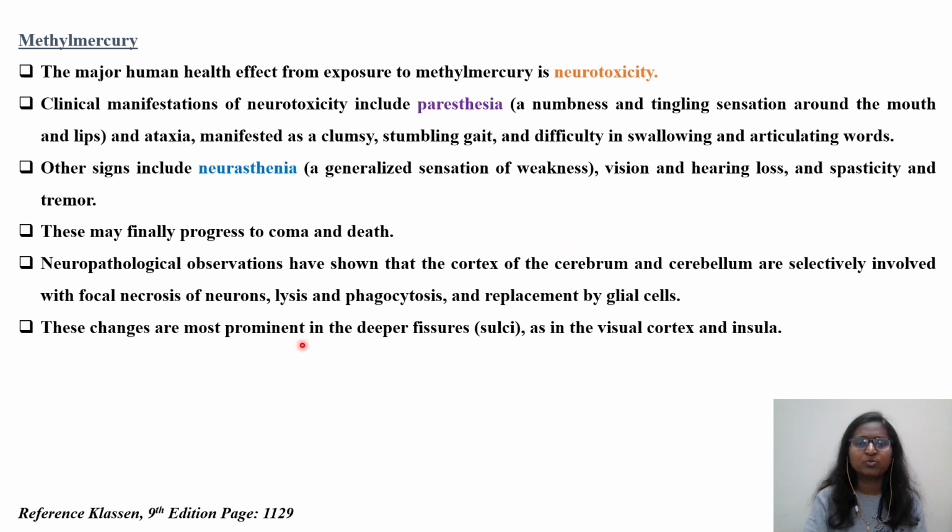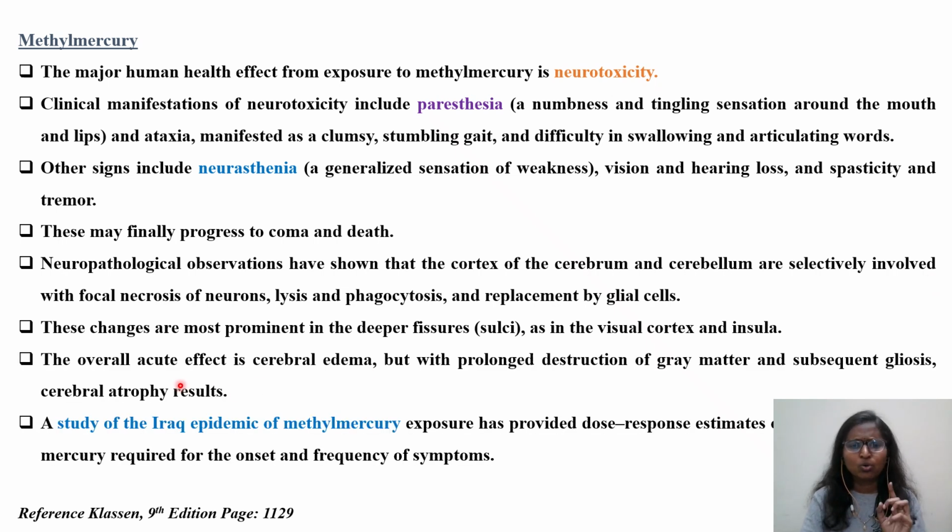These changes are most prominent in the deeper fissures of the sulci. Gyri and sulci, you remember in the case of the CNS, are important for gray matter and white matter. The deeper fissures of the sulci are affected, as in the visual cortex and insula, because of which there is difficulty in vision as well as hearing loss. So these are the hallmarks you have to remember. The overall acute effect is cerebral edema, so water accumulation and swelling, but with prolonged destruction of the gray matter and subsequent gliosis, cerebral atrophy results.